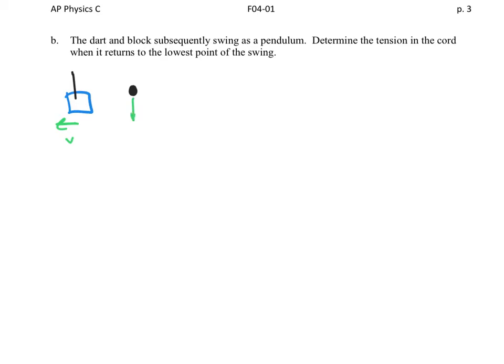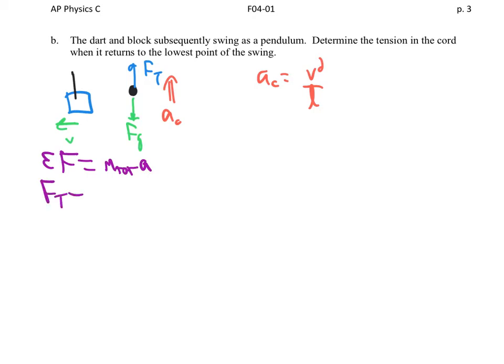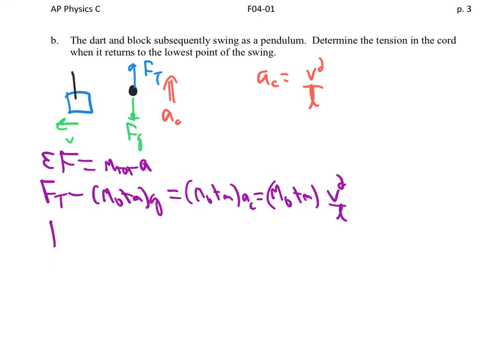At that moment we have the weight pulling down, and we have the tension pulling up, and we have an acceleration towards the center, which we know is of magnitude v squared over L, because the radius of this circle is the length of the string L. So now we do Newton's second law: the sum of the forces is the total mass times a, or Ft minus (M0 plus m) g equals (M0 plus m) times a_c, which is (M0 plus m) times v squared over L. So the tension would have to be (M0 plus little m) times (g plus v squared over L).